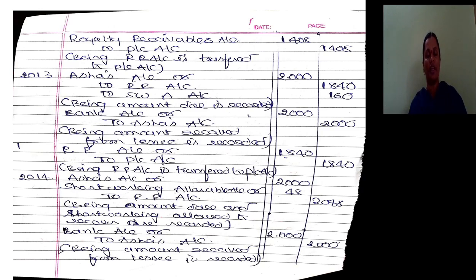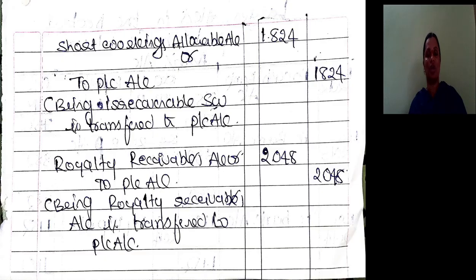Then he will get the amount from Asha. Journal entry: bank account debit to Asha's account 2000. Then the irrecoverable short working should be transferred to profit and loss account. It is profit to the lessor, but to the lessee it is loss. As it is profit to the lessor, that is Mohan, we are transferring it to profit and loss account. Short working account debit to profit and loss account because it is profit, not loss, to the lessor. Then the royalty receivable account should be closed by transferring it to profit and loss account. So 2048.